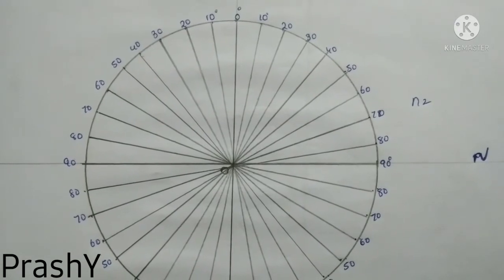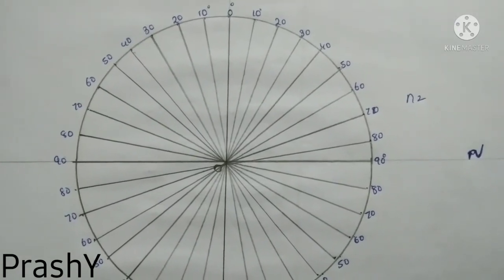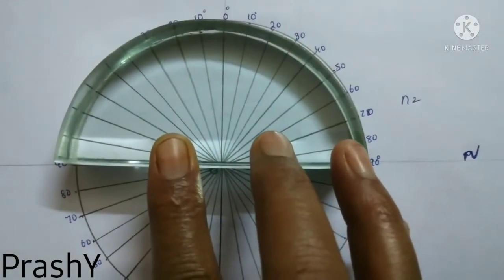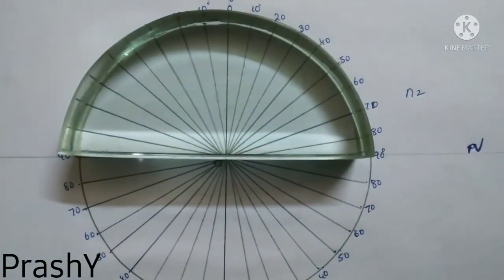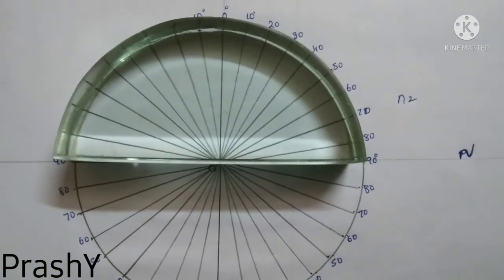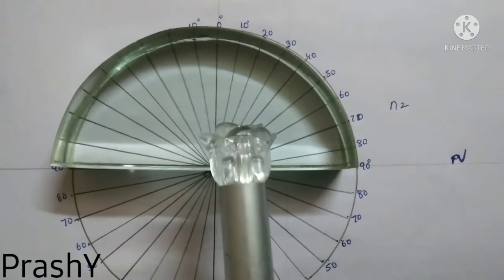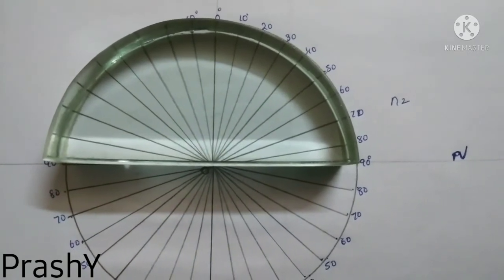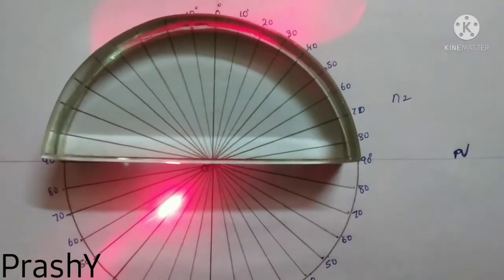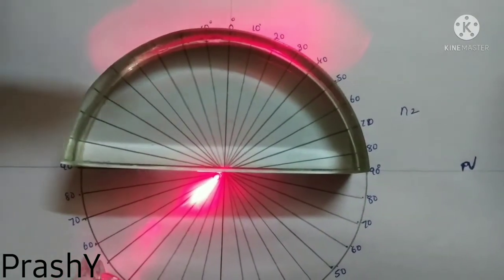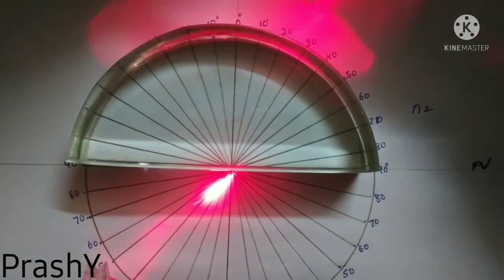Now place a semicircular glass lamp in such a way that its center coincides with O. Now pass the laser light in such a way that the light travels from rarer medium to denser medium. We know that when the light ray is traveling from rarer medium to denser medium, the ray will move towards the normal. You can see here it moves towards the normal.